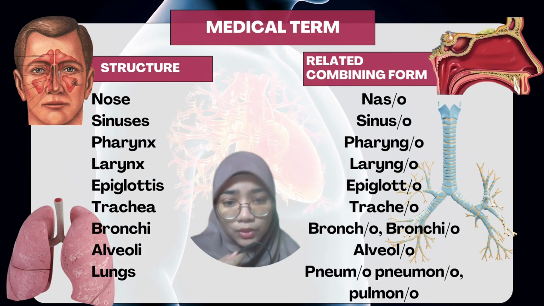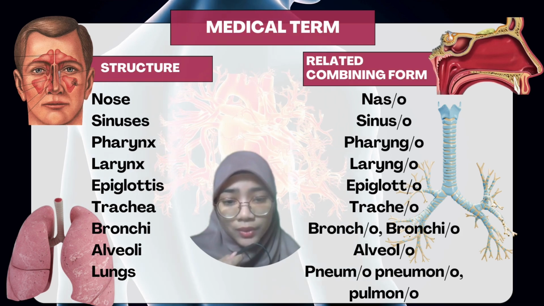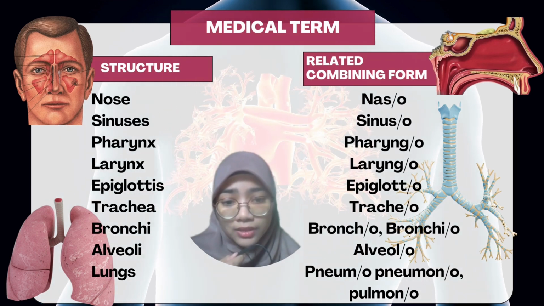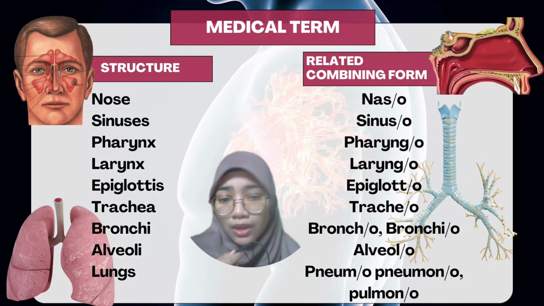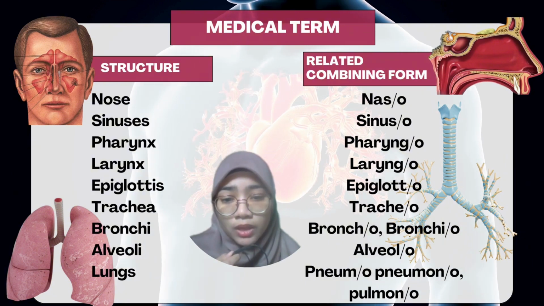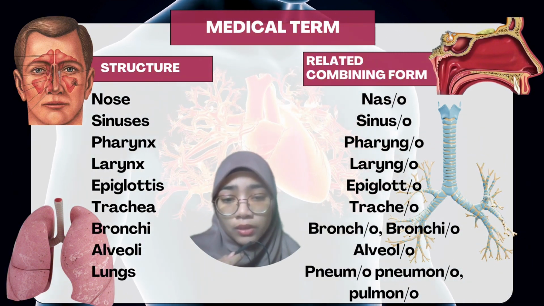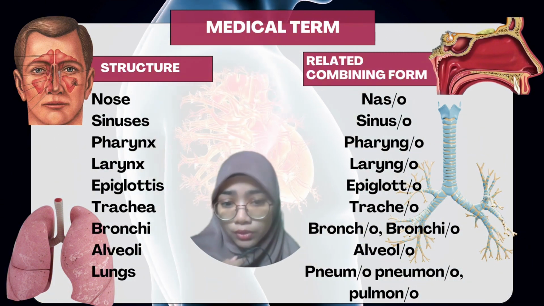Epiglottis is epiglotto, trachea is tracheo, bronchi is broncho or bronchio, alveoli is alveolo. As for lungs, it is pneumon or pulmon.